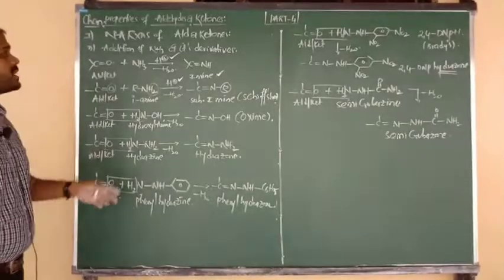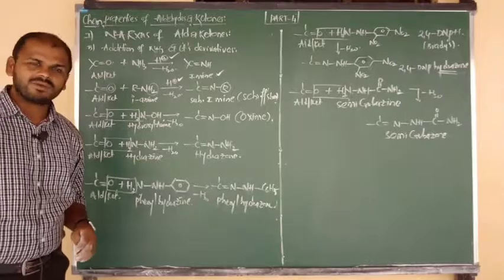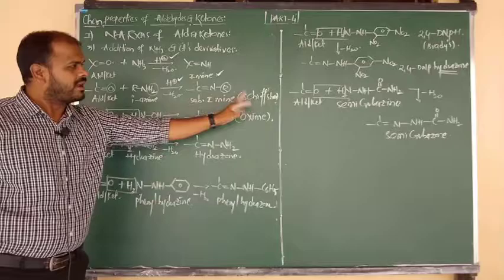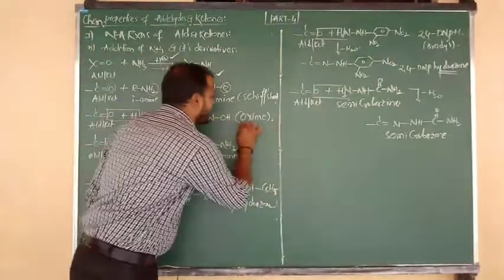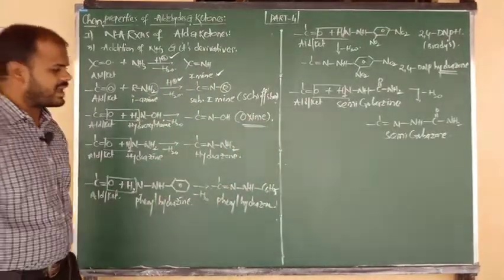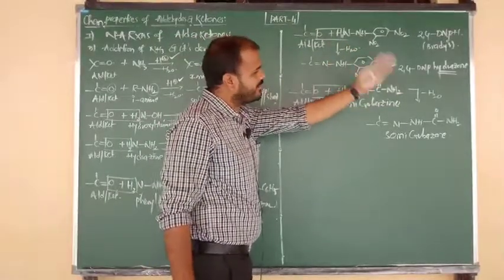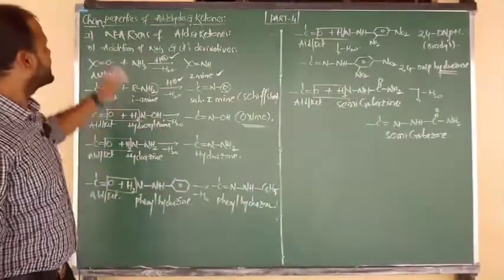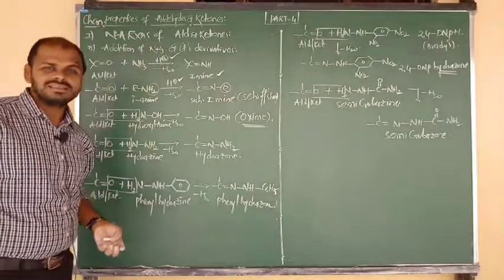These are all the reactions of addition of ammonia and its derivatives. Once again, ammonia gives imine, primary amine gives substituted imine, we can say Schiff base, and hydroxylamine gives oxime. This is very important for you. Hydrazine gives hydrazone, phenylhydrazine gives phenylhydrazone, and 2,4-dinitrophenylhydrazine gives 2,4-dinitrophenylhydrazone. Semicarbazide gives semicarbazone. These are the nucleophilic addition reactions of aldehydes and ketones.